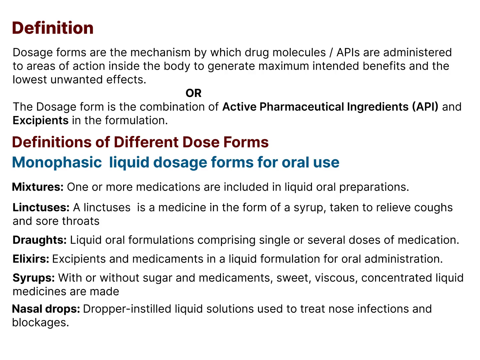Monophasic liquid dosage forms for oral use include mixtures, linctuses, draughts, elixirs, syrups, and nasal drops. Mixtures: one or more medications are included in liquid oral preparations. Linctuses: a linctus is a medicine in the form of a syrup, taken to relieve coughs and sore throats.